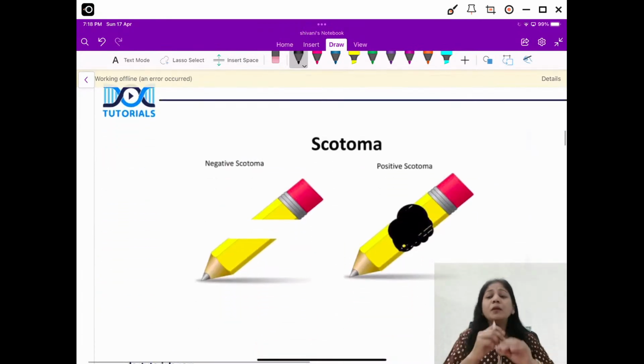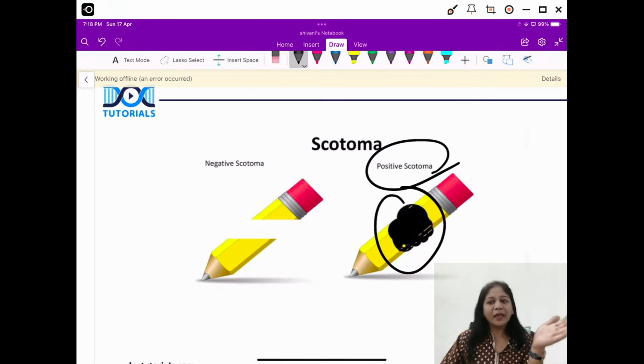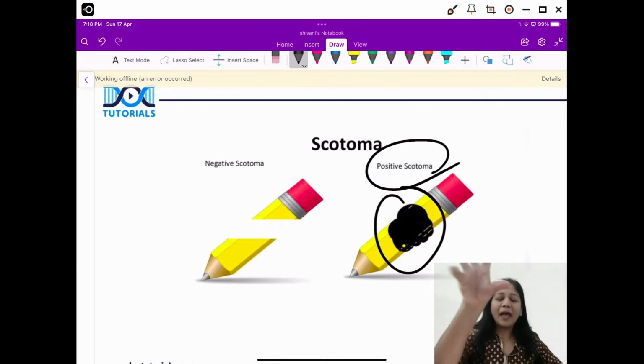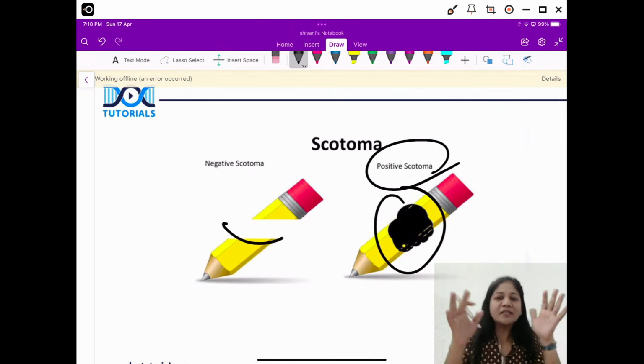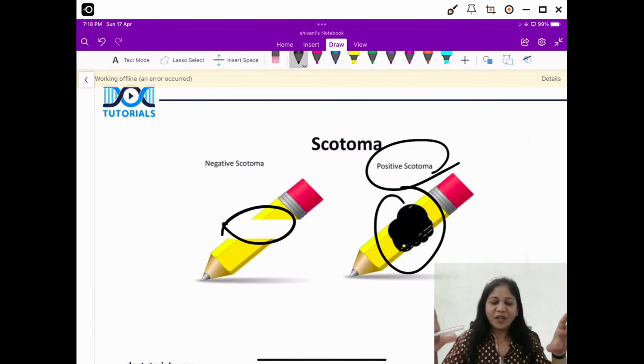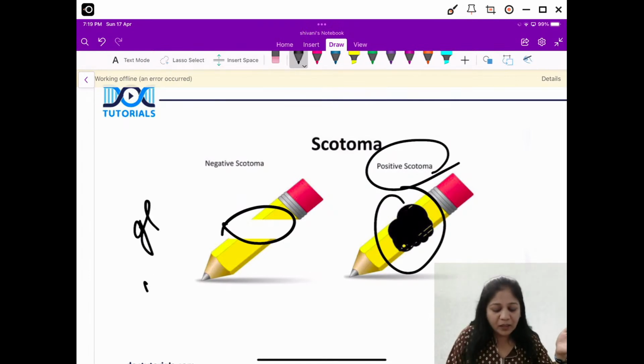Now, something more about this CSR. So friends, what we see in CSR is a positive scotoma. Please remember, there's a difference between a negative and a positive scotoma. I've seen students asking me, ma'am, what is this negative? What is this positive scotoma? So positive is what? You see a black dot. You see something positive. Positive is you see a black spot right there in front of your eye. This suggests that you have a macular problem, right? What is negative scotoma? Negative means you don't see anything. It's negative. It's nil. So right there from the picture, something is missing. Okay, this is negative scotoma, and that you have in glaucomas, okay, optic nerve disorders.